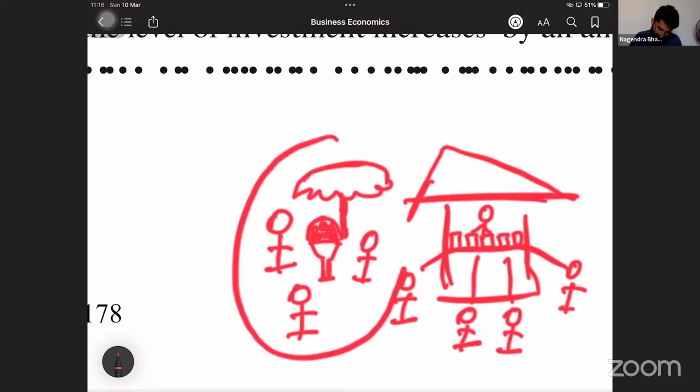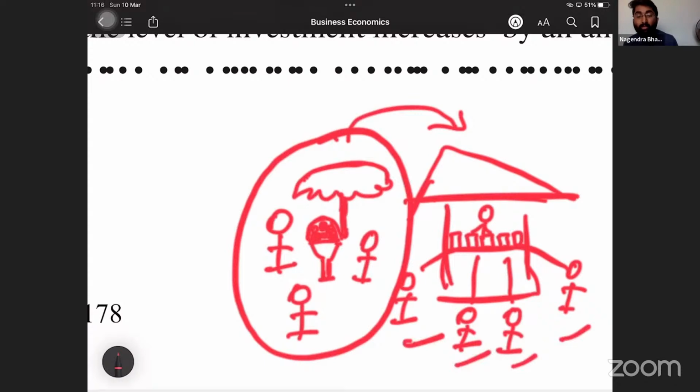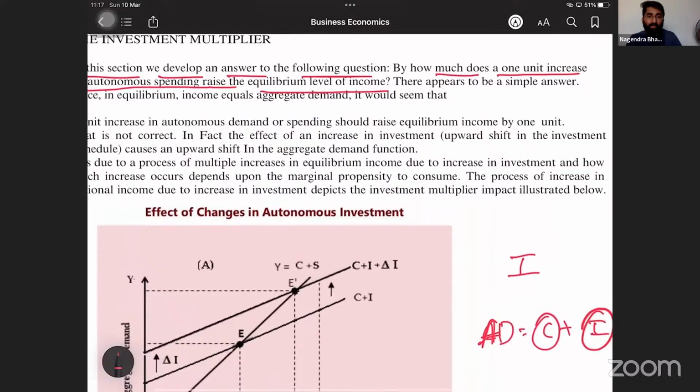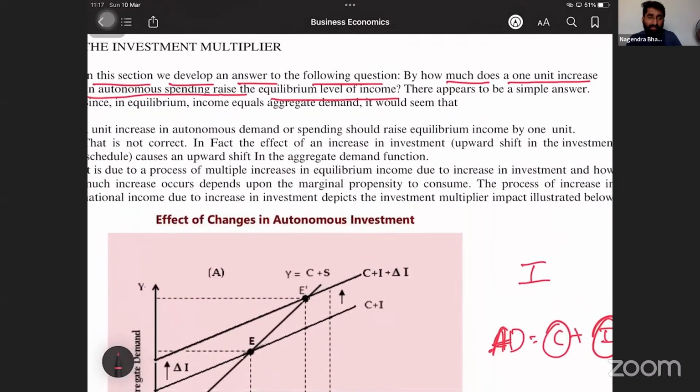If you upgrade your investment, obviously what has happened here? The number of people, the number of customers, are more. They have increased. So the sales got increased. By what rate? That is the question mark. By what rate will it increase, sir? So that is called the investment multiplier. What is the change in autonomous income, autonomous spending, that raises your equilibrium level of income?